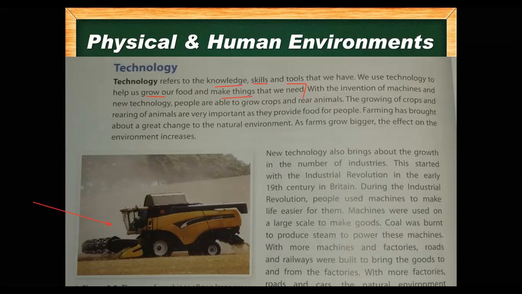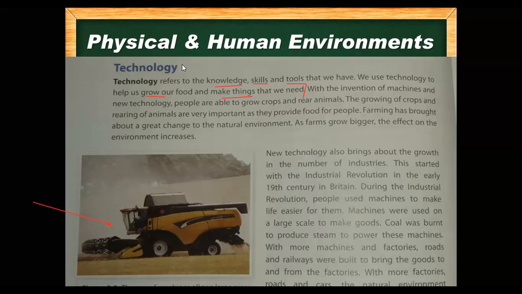During the industrial revolution, people used machines to make life easier for them. Machines were used on a large scale to make goods. The word large scale means they are used very widely. It means that many people are using them to make goods for the people. Coal was burnt to produce steam to power these machines.